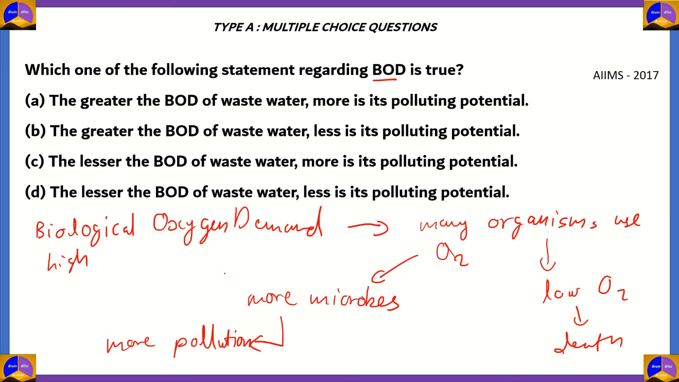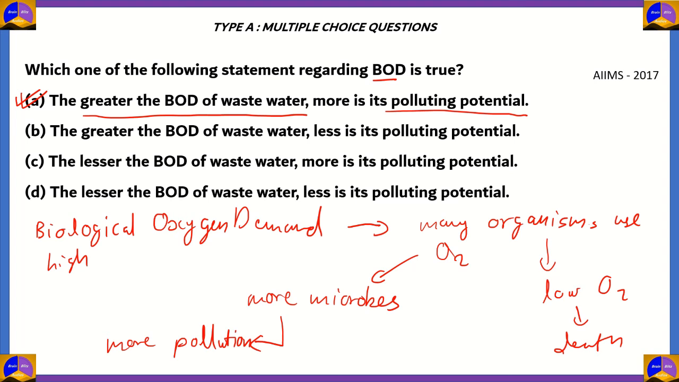So among the following four options, option A would be the correct option because it says the greater the BOD of wastewater, more is its polluting potential. Now, if you have higher BOD, that means more microbes equals more pollution. So option A is correct.